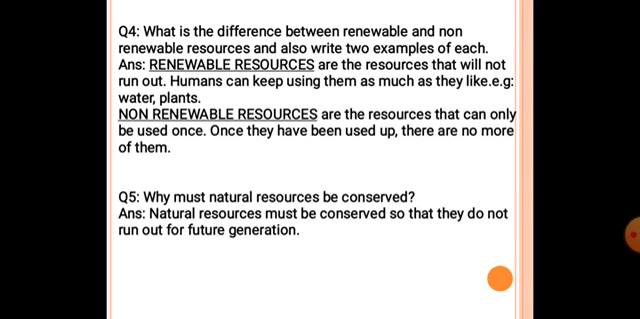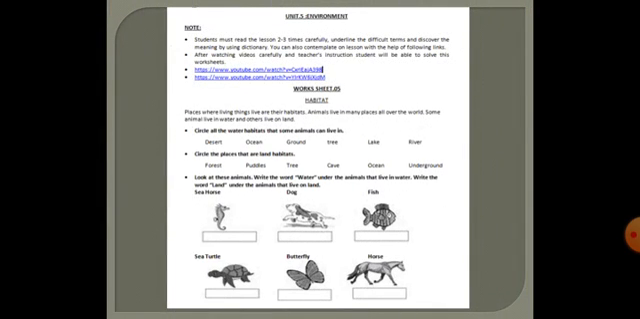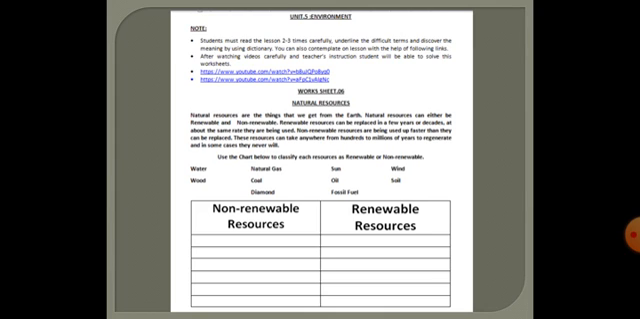Next question is, why must natural resources be conserved? Natural resources must be conserved so that they do not run out for future generations. Okay, here is the worksheet. Solve this worksheet number 5 and the worksheet number 6.